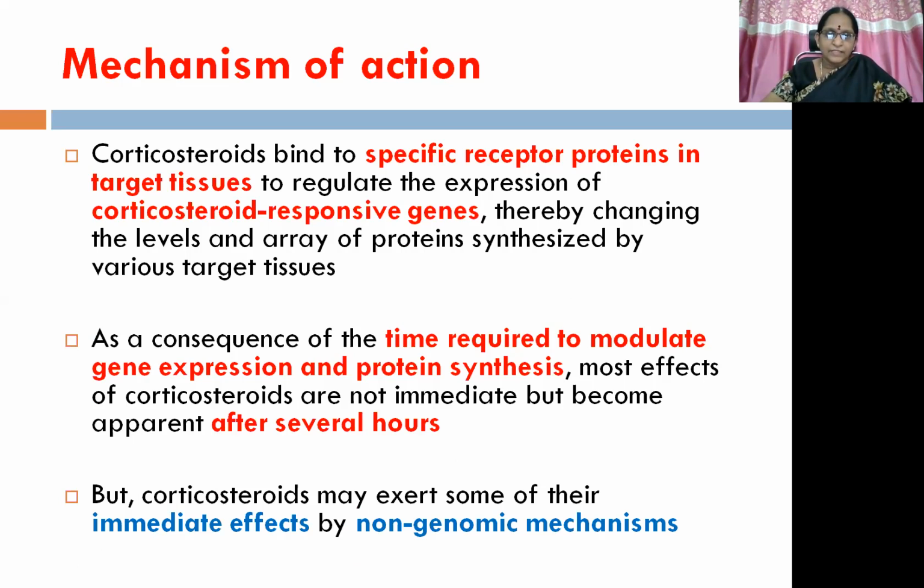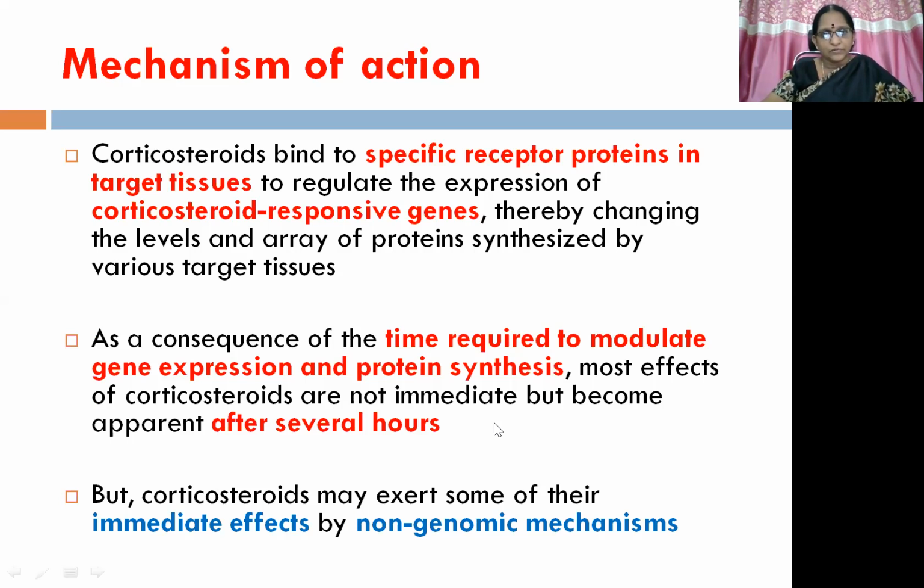As a consequence of the time required to modulate gene expression and protein synthesis, because they have to enter the cytosol, then the nucleus, then combine with the glucocorticoid responsive elements, and then protein synthesis has to start, it takes a very long time. So most of the effects of corticosteroids are not immediate. These genomic mediated effects are not immediate but become apparent after several hours.